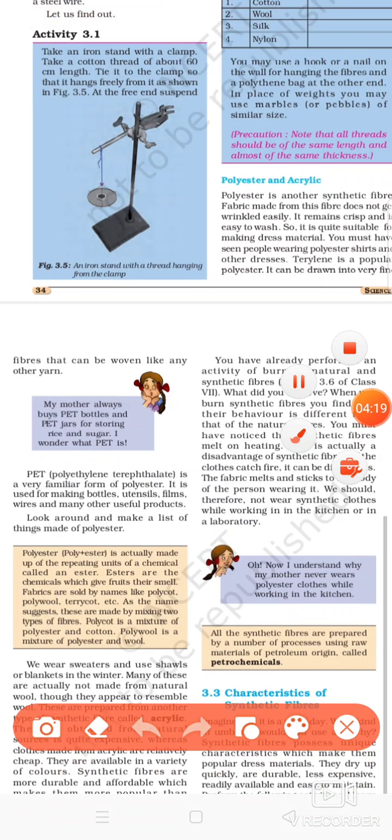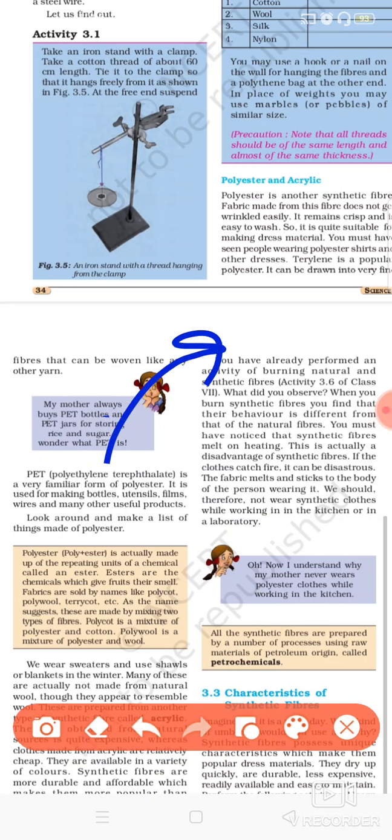Polyester is basically a kind of fabric which is made up of some two or three or many kinds of the substances. These chemical substances are known as esters. Okay, esters.